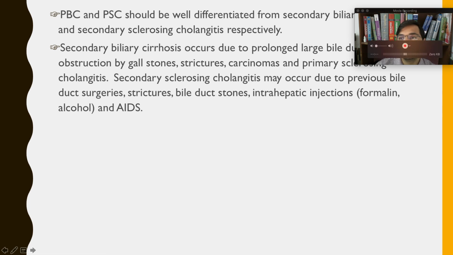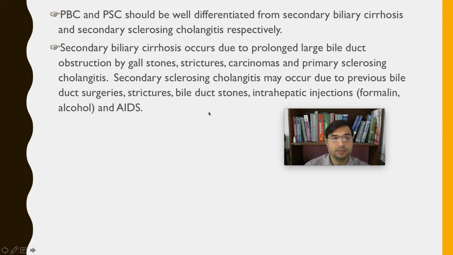Some more information, if you want to study further. See why it is called primary biliary cirrhosis and primary sclerosing cholangitis: because this happens at the primary level. That means there is no previous liver disease. In primary biliary cirrhosis the person's liver is otherwise healthy, with no comorbidities pertaining to liver disease. The liver was all right before having PBC and PSC, so they are called primary.